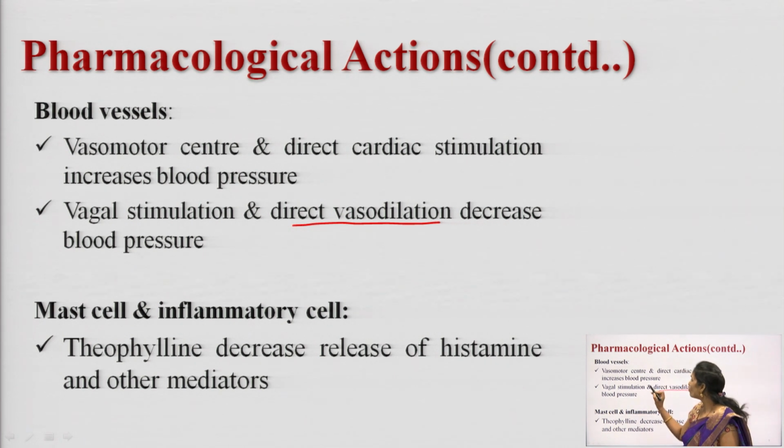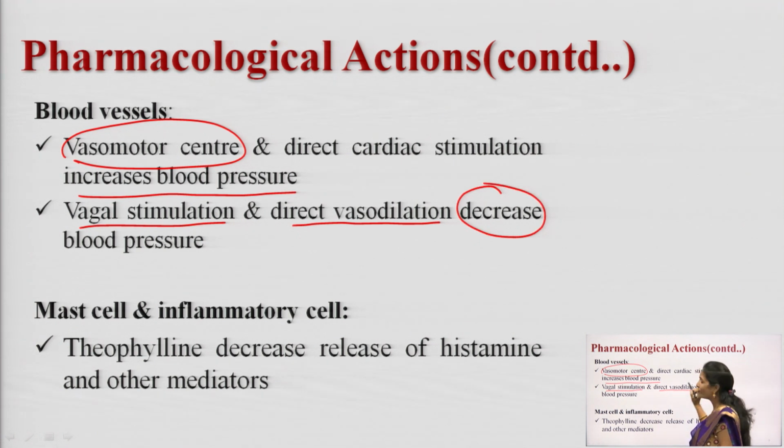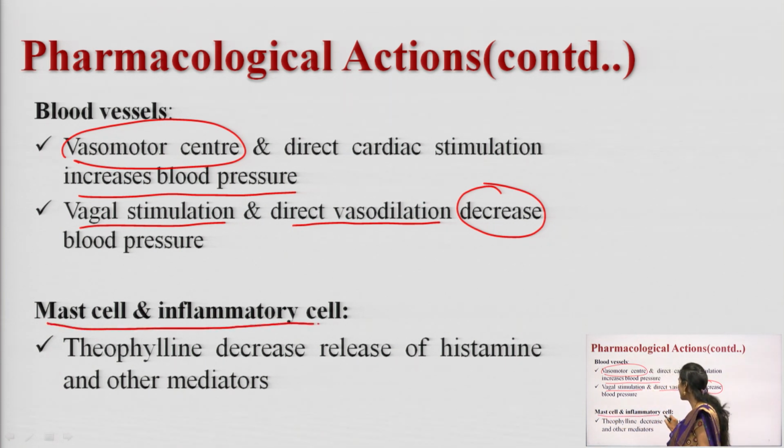Because of the vasomotor center, you can see the blood pressure increase, and because of vagal stimulation you can see the blood pressure decrease. So, these are the varied actions of the methylxanthines on blood pressure. Because of the vasomotor center it increases the blood pressure, because of vagal stimulation it decreases the blood pressure. And next one is mast cell and inflammatory cell.